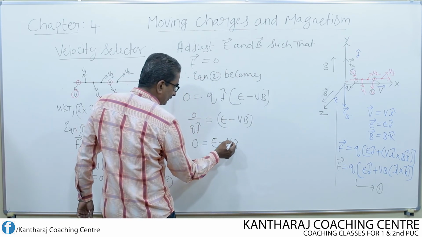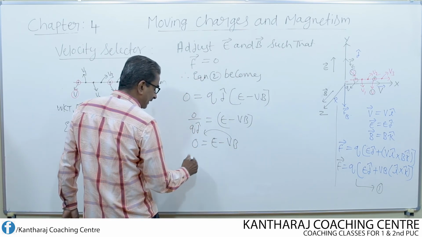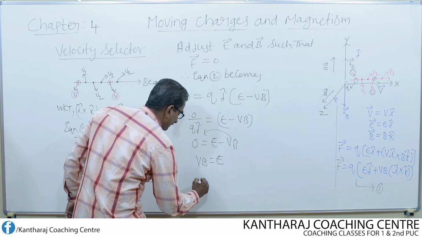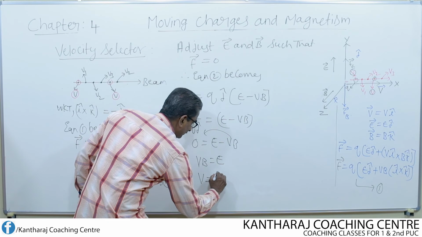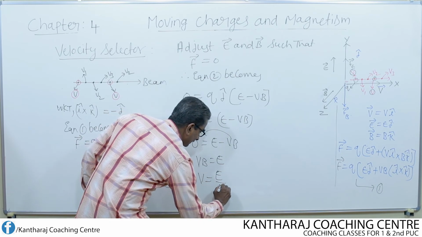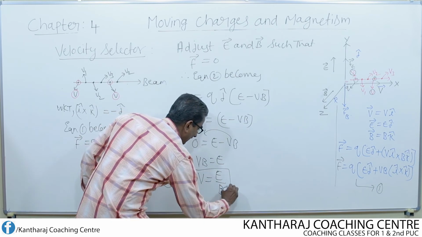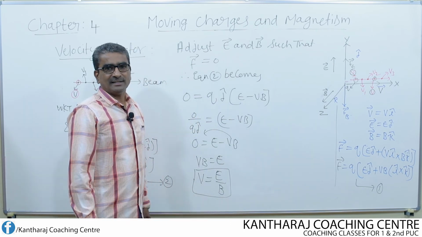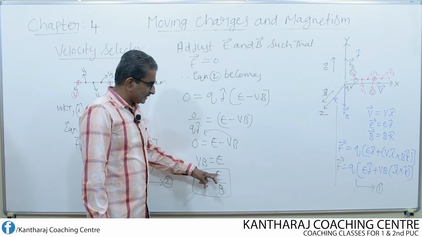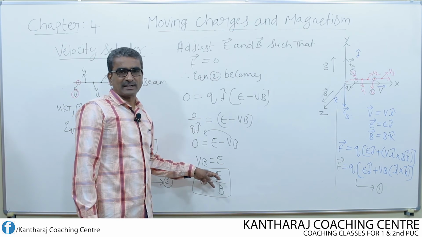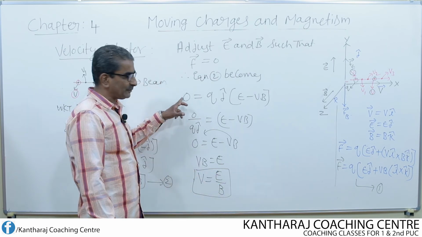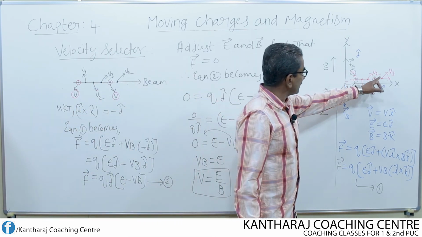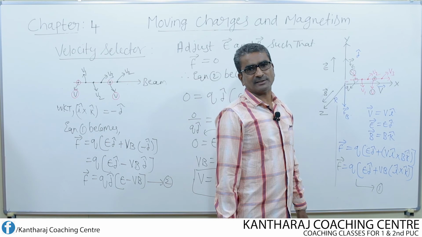Now shift this to this side so that negative will become plus, VB equal to E. Then V equal to E by B. So this is the mathematical condition of velocity selector. That means adjust the magnitude of electric field and magnetic field such that net force becomes equal to 0, so that we can filter out the charged particle of one particular velocity.